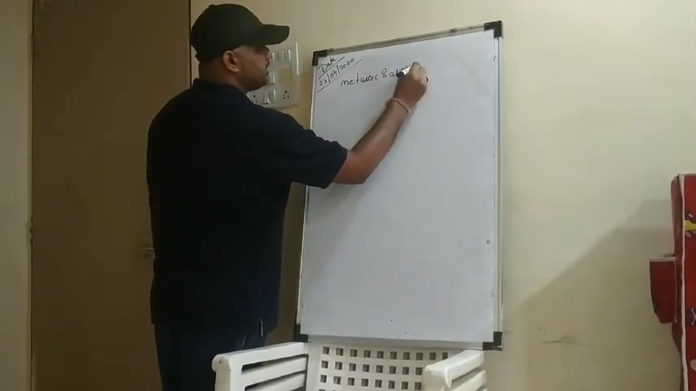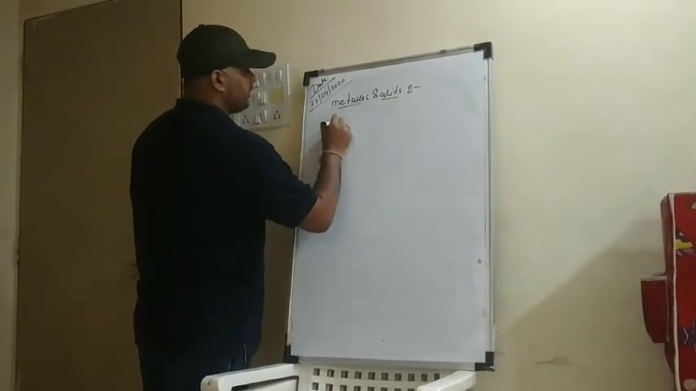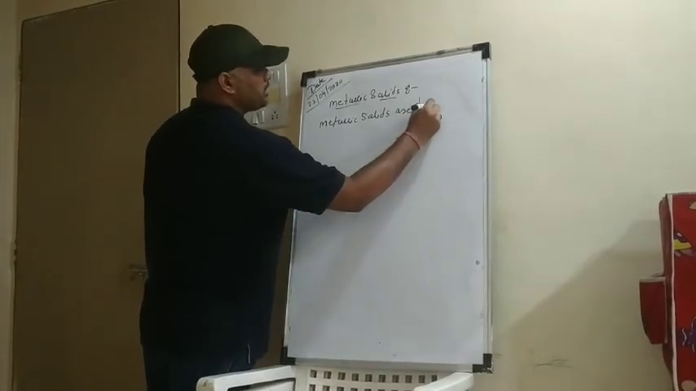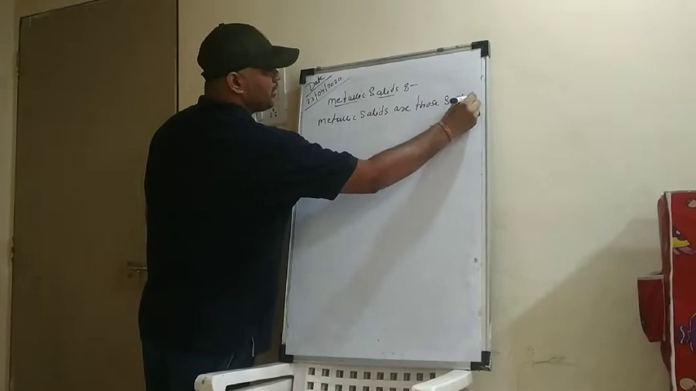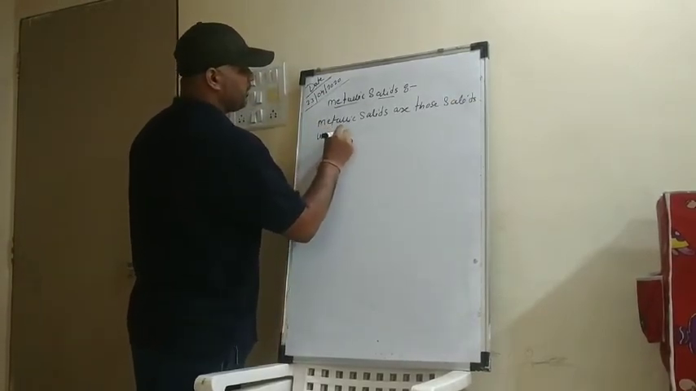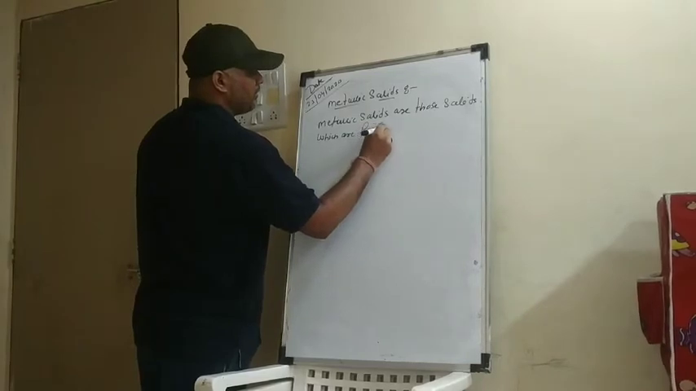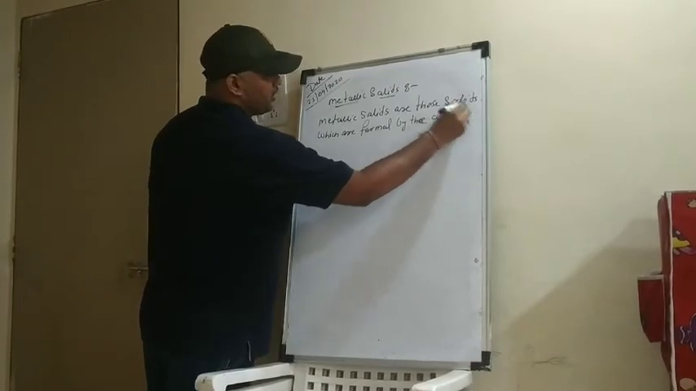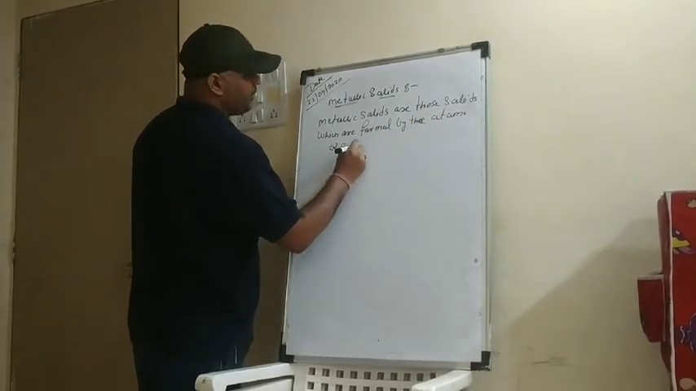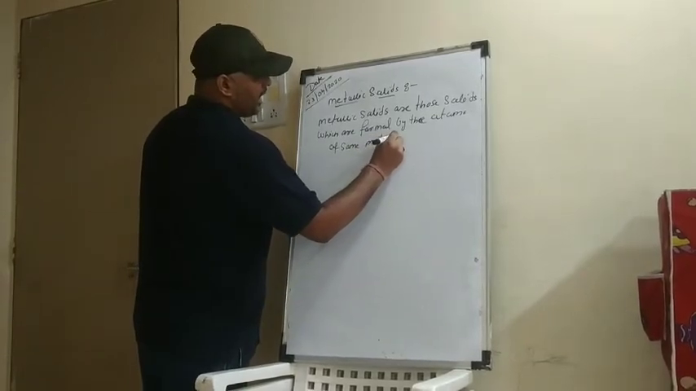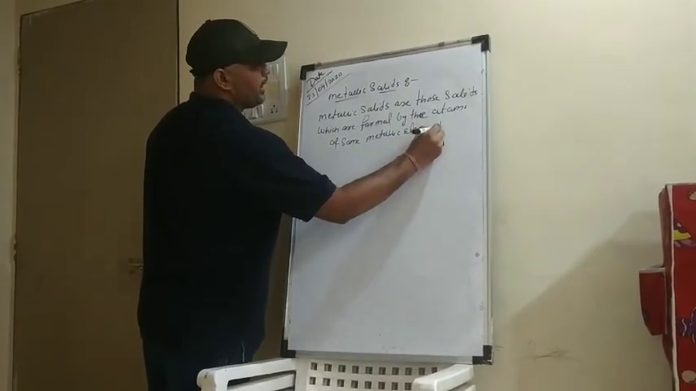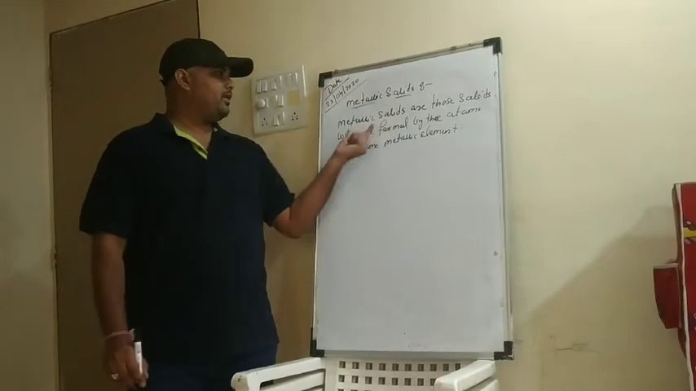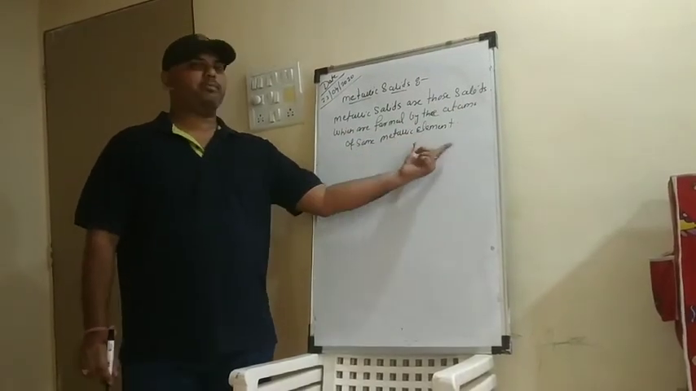So what are metallic solids? Metallic solids are those solids which are formed by the atoms of the same metallic element, right? So this is what is called a metallic solid. The metallic solids are those solids which are formed by the atoms of the same metallic element.